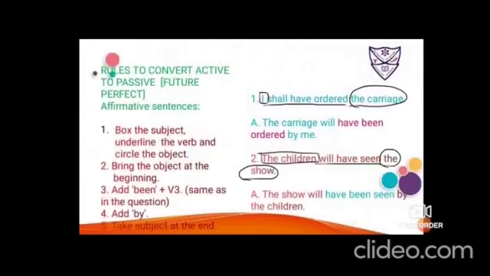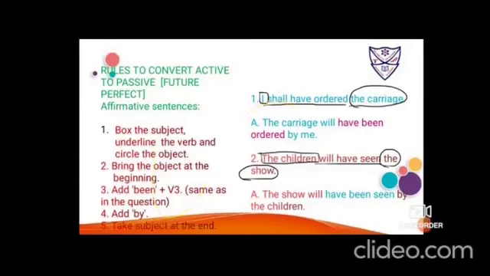Rules to convert active to passive future perfect tense of affirmative sentences: box the subject, underline the verb and circle the object. Then bring the object at the beginning. Step number 3: add be and been and V3, that is verb in its third form, as same which is used in the question. Add by and then take the subject at the end. So let us put these rules into practice.